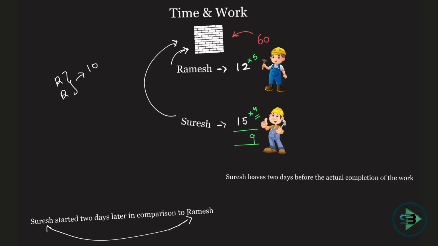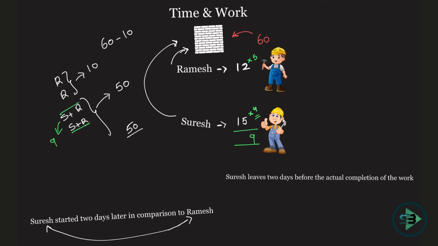Which means for the rest of the days, Suresh and Ramesh were working. How many bricks are remaining right now? 60 is what you're supposed to put in, 10 is what you have put in. So remaining, you're supposed to put in 50 bricks. To put in 50 bricks, Ramesh and Suresh are working together. Together in one day, how many bricks do they put in? 9. So to put in 50 bricks, how many days will be required?